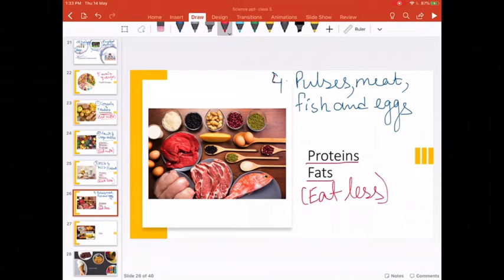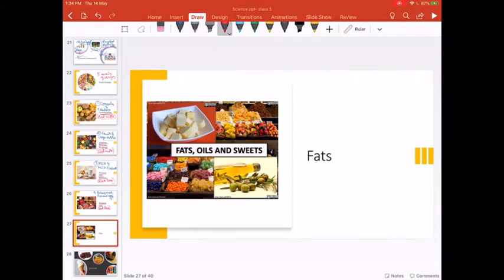That's why your mother gives you more rice for lunch, that is more carbohydrate, and a small bowl of dal, that is protein or pulses. She will never provide you one dish of dal and one small bowl of rice. That is not the correct diet. So more carbohydrate, less protein and fats. Next, we move on to the last, the fifth food group.